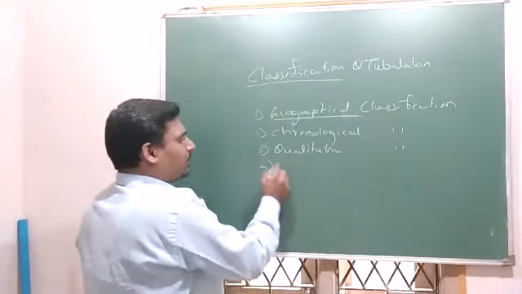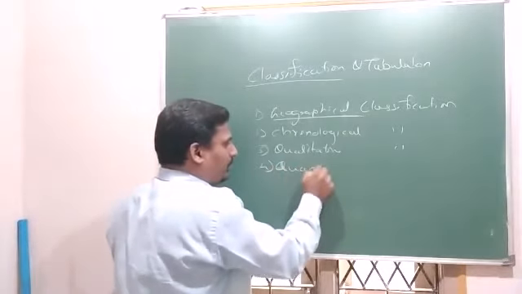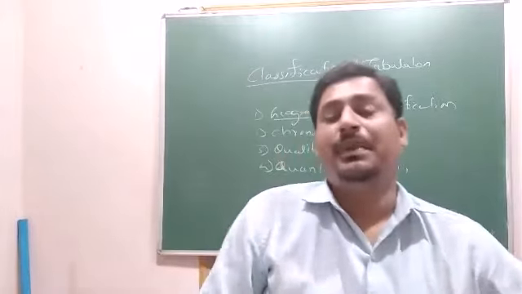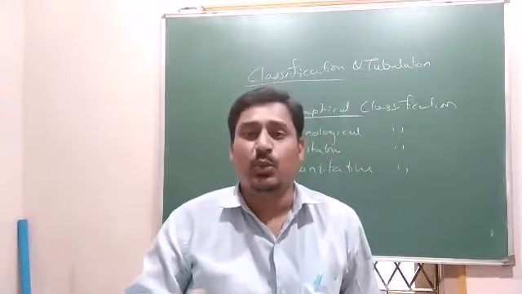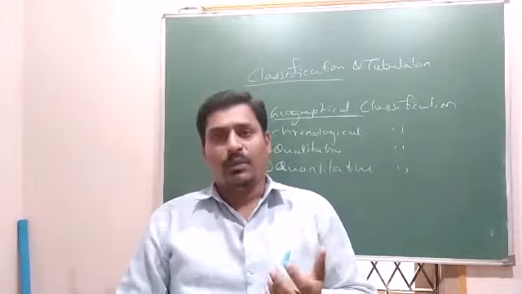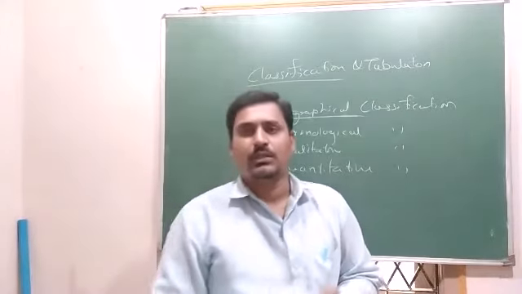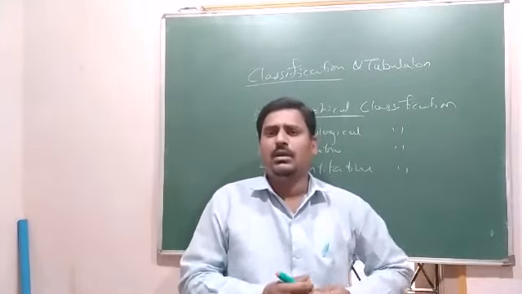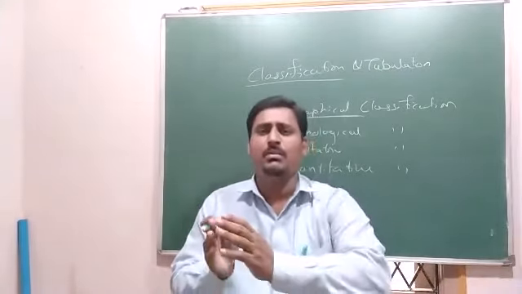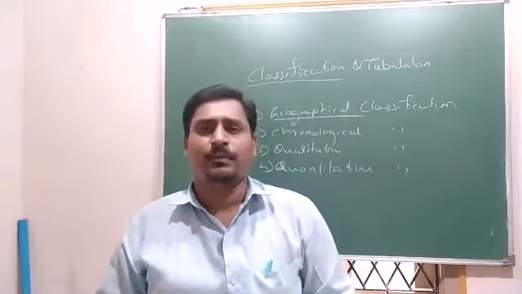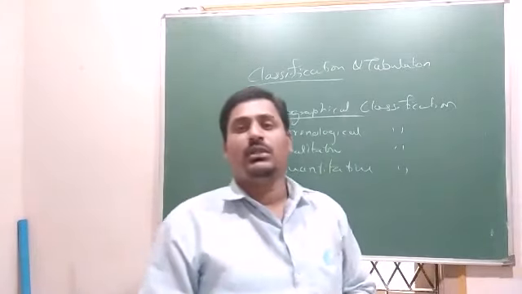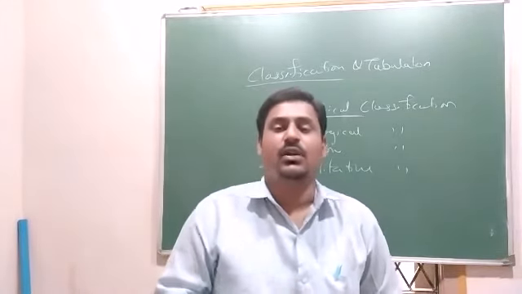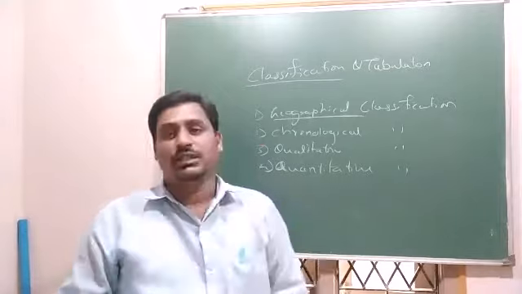And the last classification is quantitative classification, based on quantitative characteristics, that is, variables. Height, weight, students' marks, measurements, length, kilograms. All numerical aspects which can be measured in terms of numbers. Classification done based on quantitative characteristics is called quantitative classification.